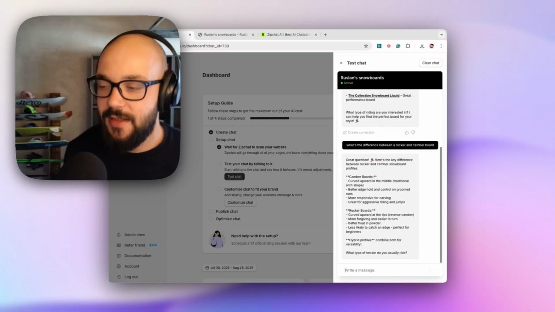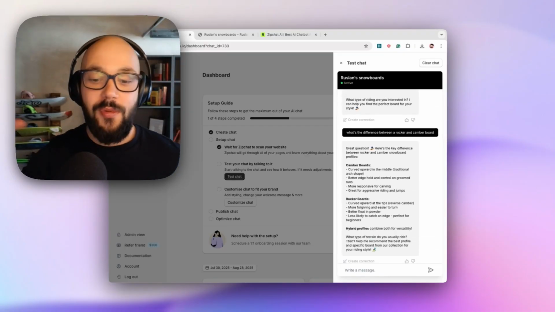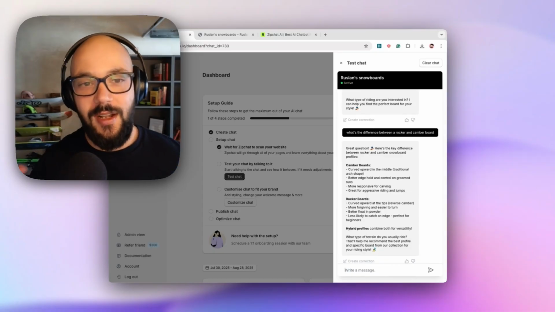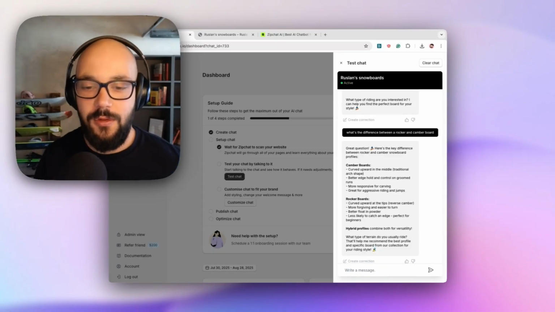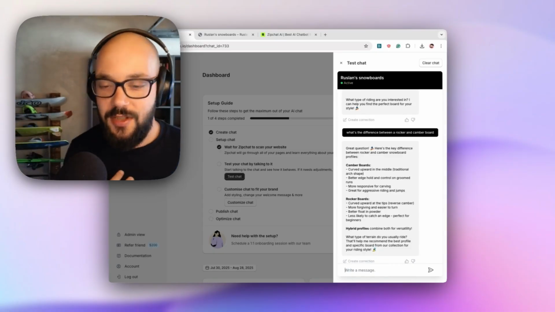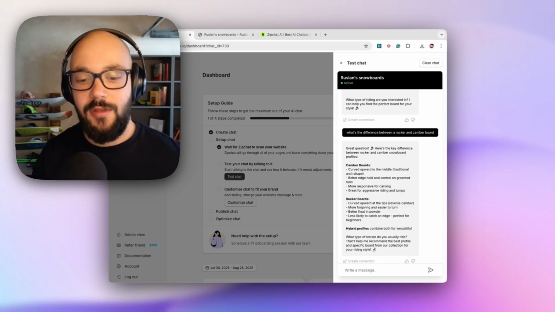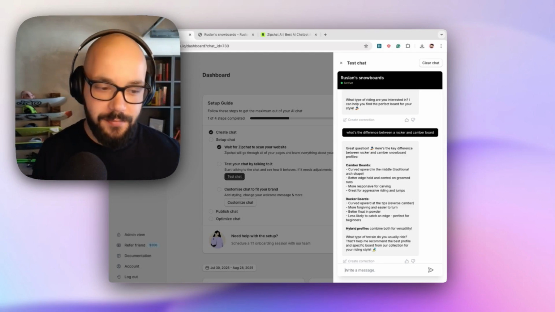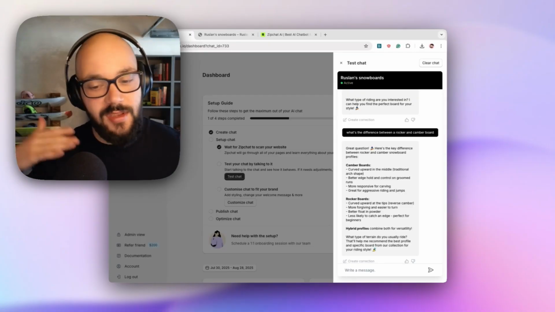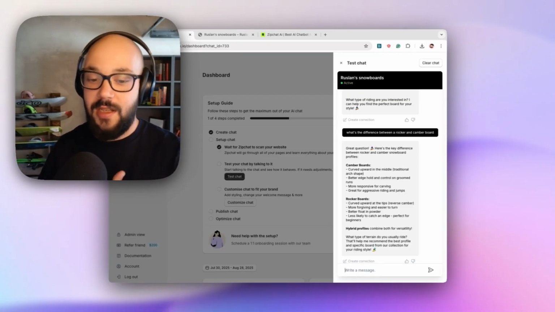And you can see Zipchat leverages all the world's information in the context of your store, like a skilled clerk would do, right? So this, again, is not in my knowledge base. This is not on the website, but Zipchat already knows what we're talking about. And it's giving me this general information in the context of selling me a board.